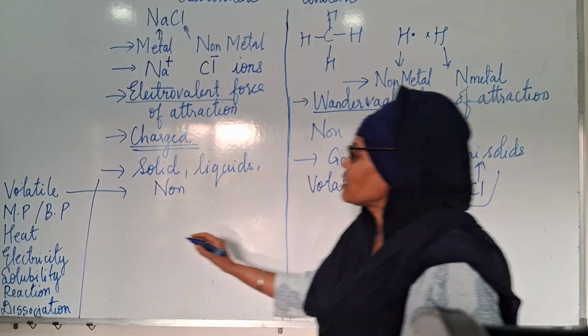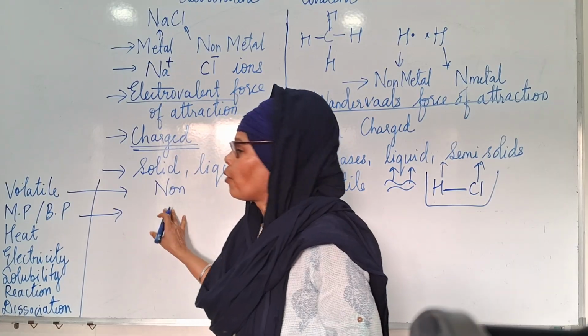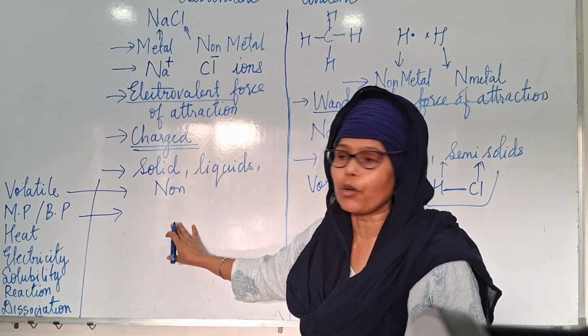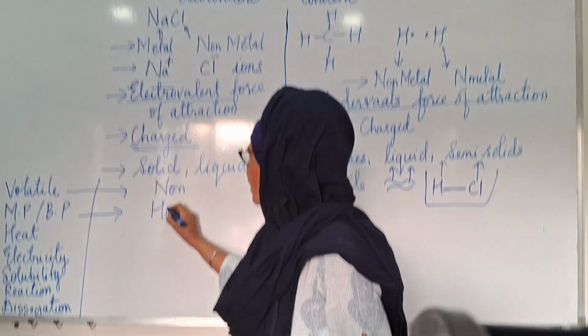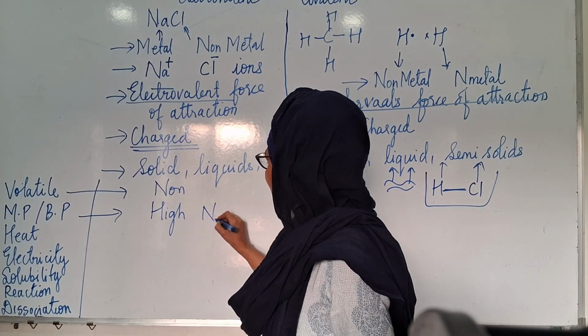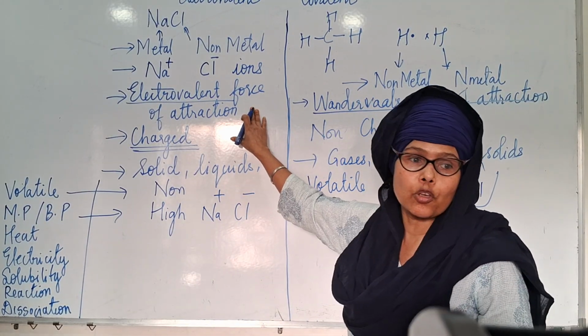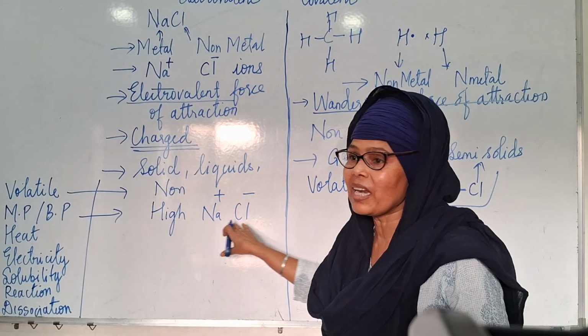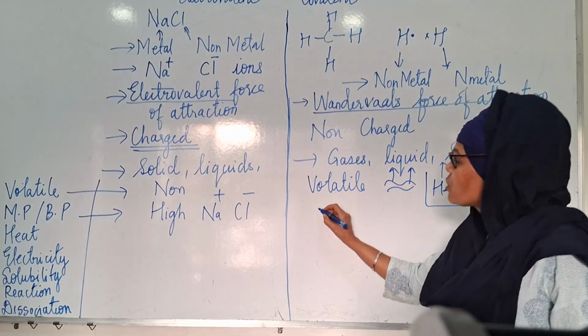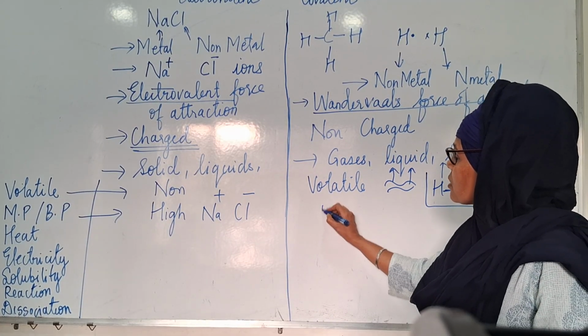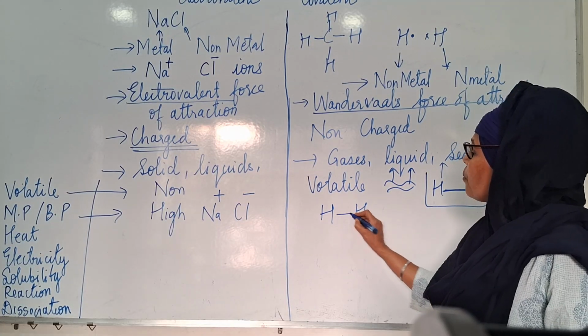Okay. Next is melting point and boiling point. Whose melting point and boiling point? Here it is high. Melting point will be high because of the force of attraction. Very good. NaCl, the electrovalent force of attraction is there, which is very strong. And here there is weak van der Waals force. Here it can break easily.